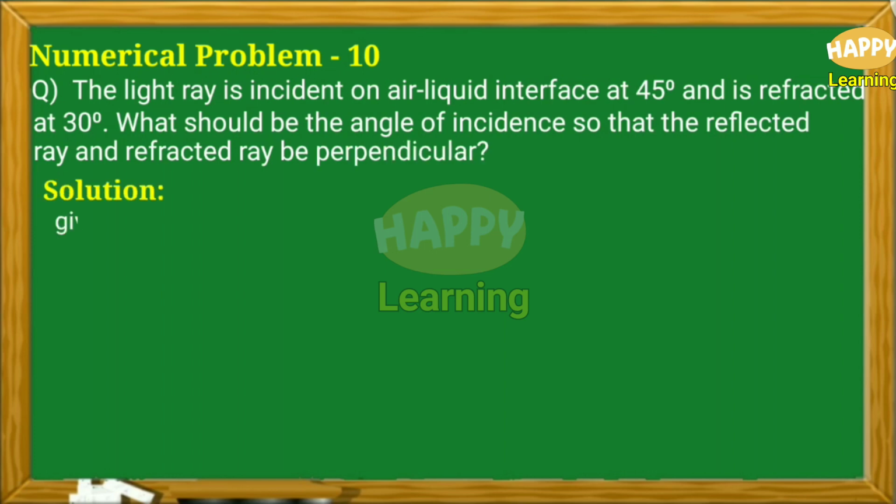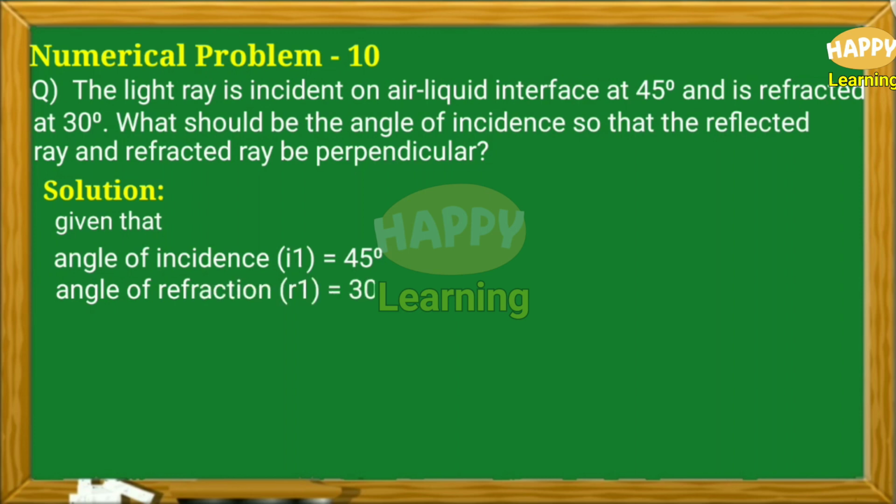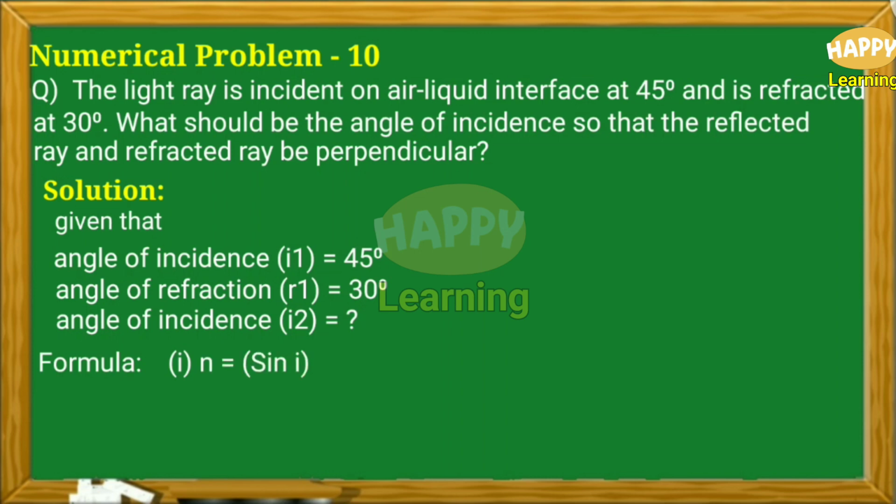Solution. Given that angle of incidence I1 is equal to 45 degree and corresponding angle of refraction R1 is equal to 30 degree. And in the second case, angle of incidence I2 equal to question mark. Formula. N is equal to sin I by sin R. And second formula is I plus R is equal to 90 degree.